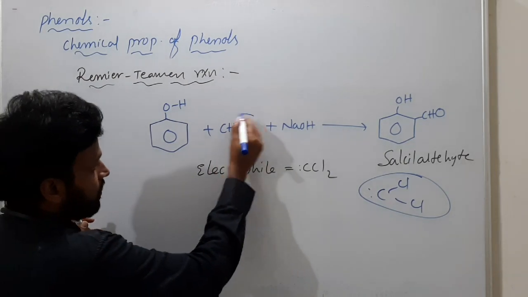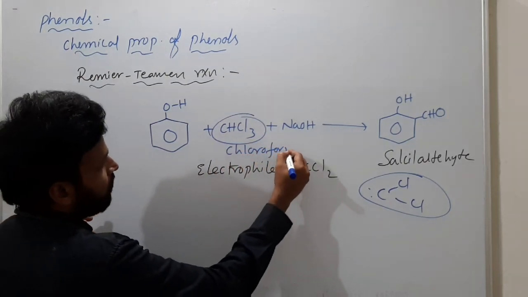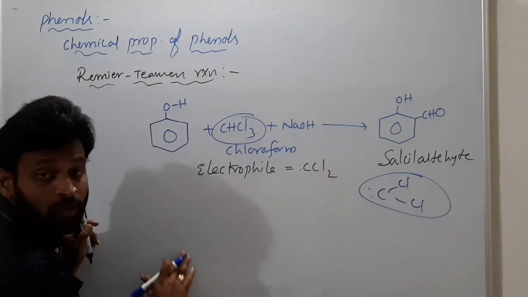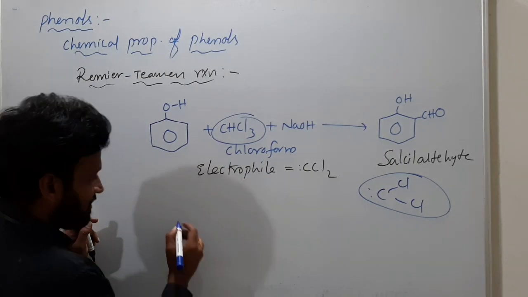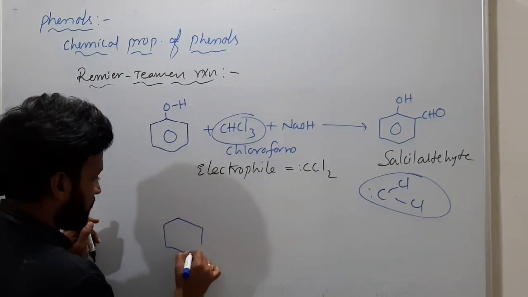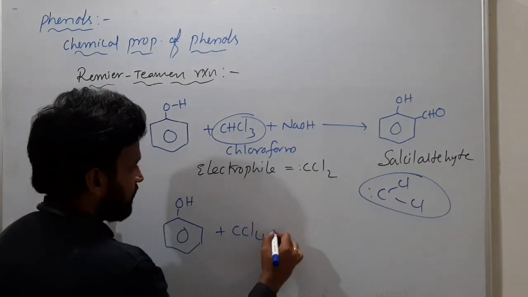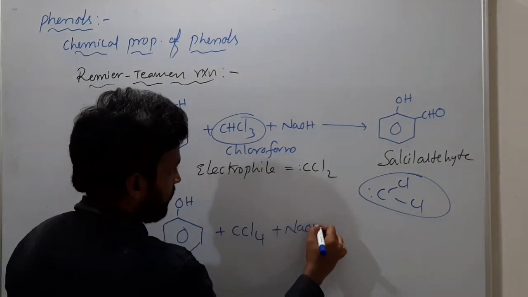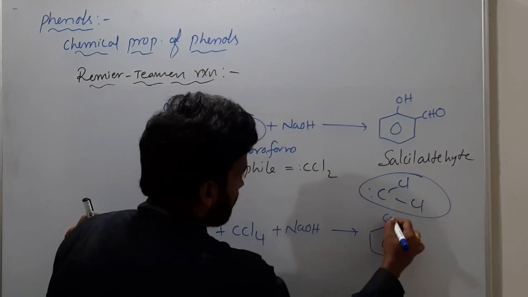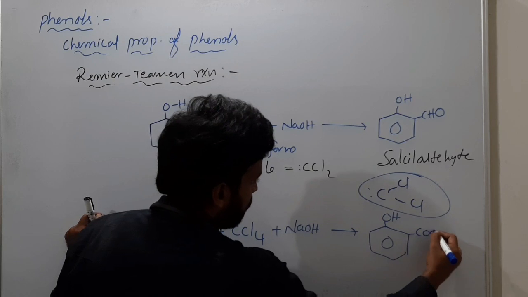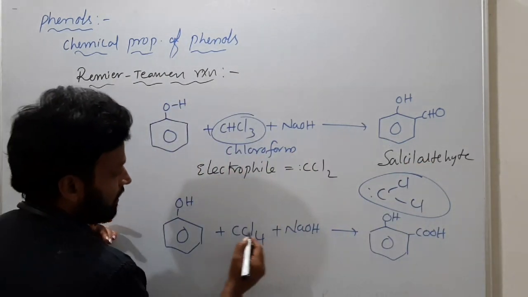But instead of chloroform, CHCl3, if you use CCl4, then salicylic acid is the product. If you use CCl4 and NaOH, you get C6H5OH with COOH. If you use chloroform, the product is salicylaldehyde.